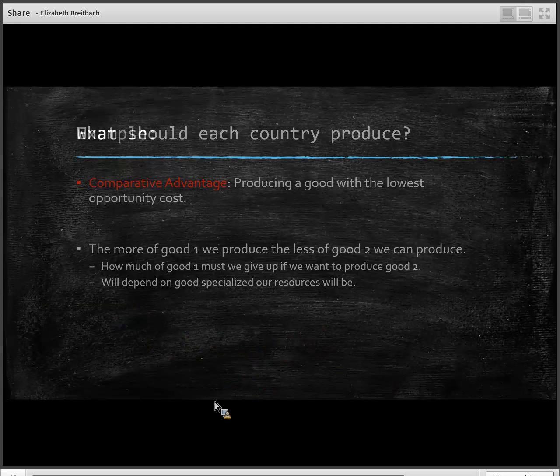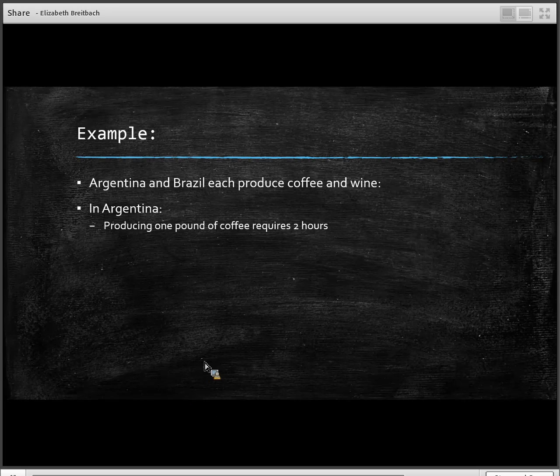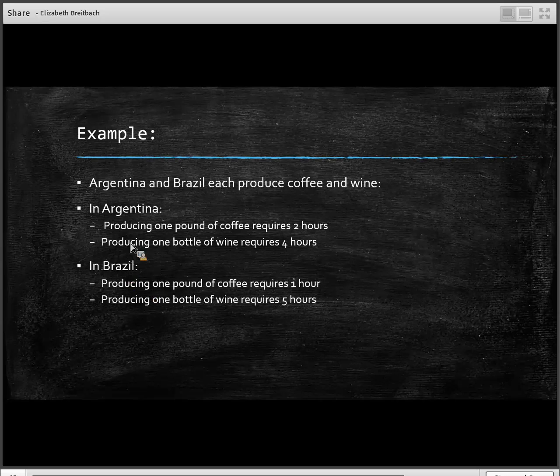But let's look at a specific example here where we have two countries producing coffee and wine. In Argentina, producing 1 pound of coffee requires 2 hours, and 1 bottle of wine requires 4 hours. In Brazil, producing 1 pound of coffee requires 1 hour. Producing 1 bottle of wine requires 5 hours. And so first, let's think about absolute advantage.